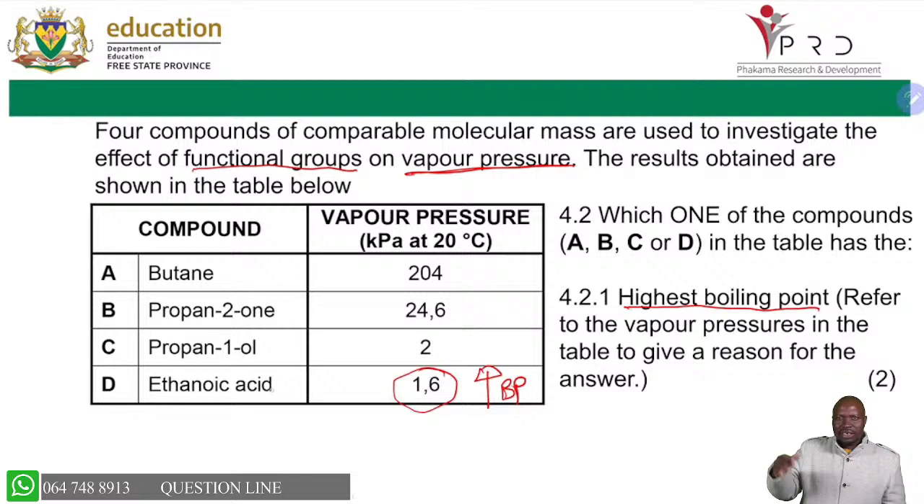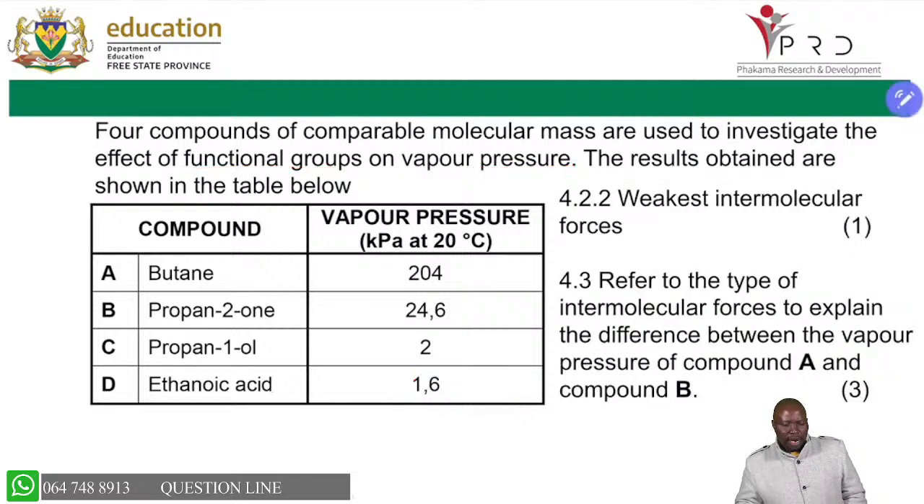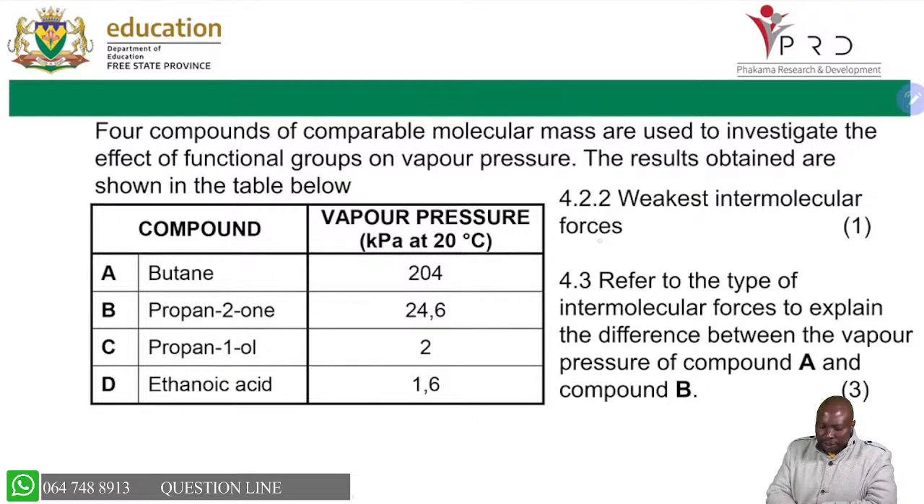It has the strongest intermolecular force. Hence, we are going to say more energy will be required to overcome the intermolecular force of D compared with the other 3. So you are able to answer that question, and then you got your 2 marks. And then we move to the next question. Which one has the weakest intermolecular force? Remember, weakest intermolecular force means highest vapor pressure.